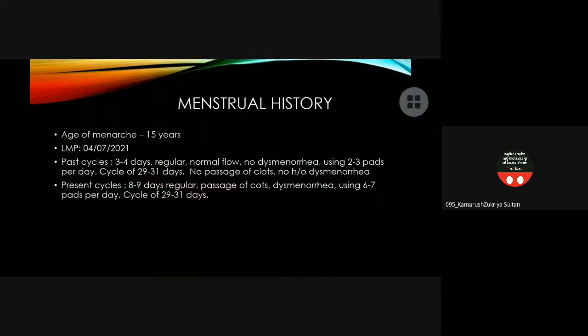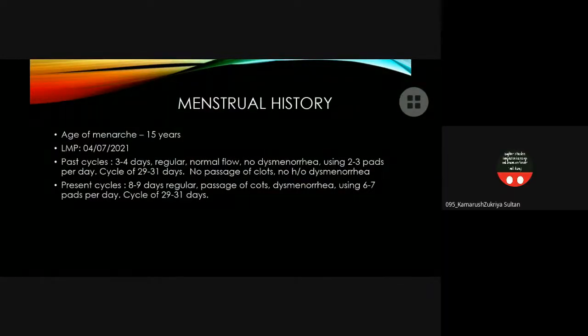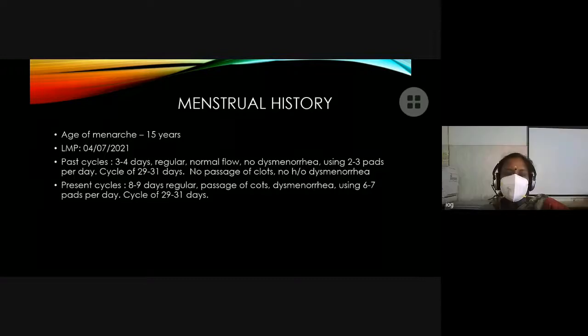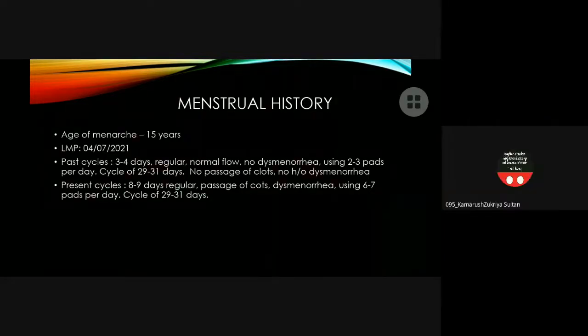Submucosal, intramural, subserosal, and pedunculated. Will subserous cause menorrhagia? No, ma'am, usually not. That's why we are more bothered about the submucosal variety, which will be the cause of heavy menstrual bleeding, and intramural sometimes, but subserous will not cause excessive bleeding.